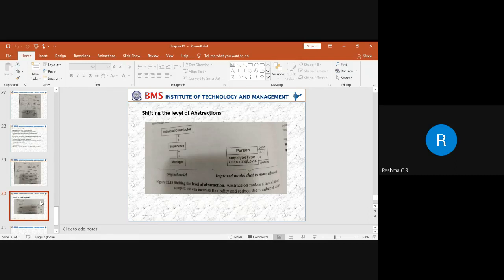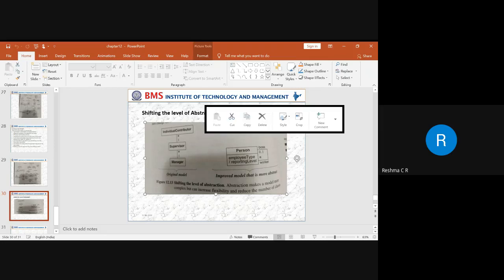Here it is based on employee details. The employee can be a manager. One manager manages n number of supervisors, and each supervisor will be assigned n number of individual coordinators. So this is the model.